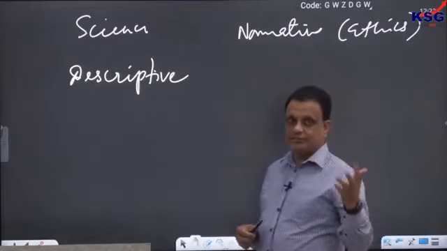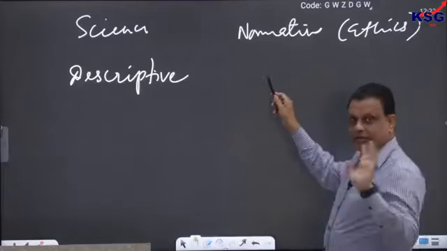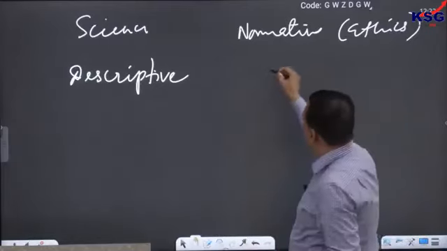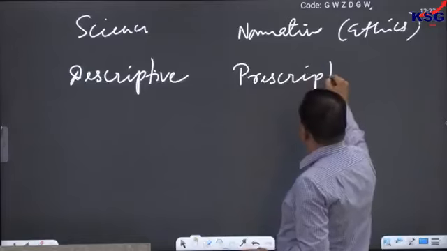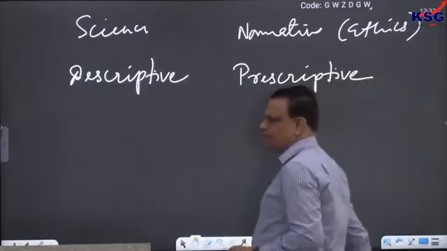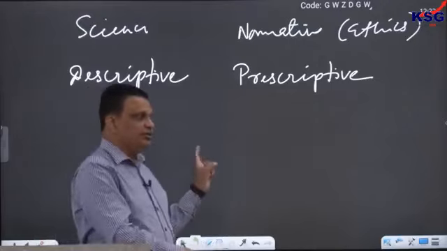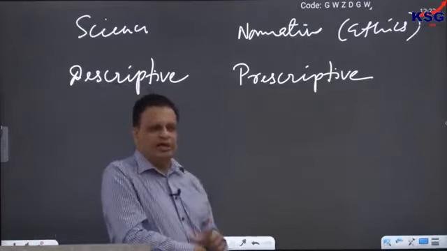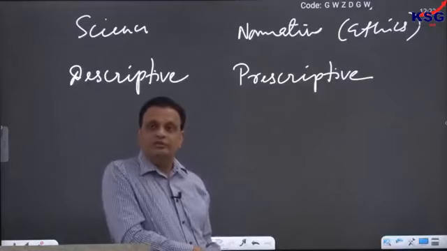Description is the purpose. Ethics, on the other hand, does not describe. More than being descriptive, we say that ethics is prescriptive. In ethics, we do not describe the event or phenomena. We prescribe what is right and wrong.